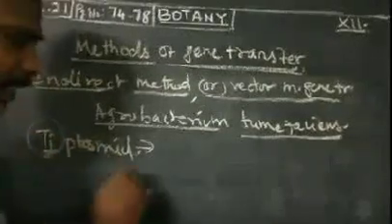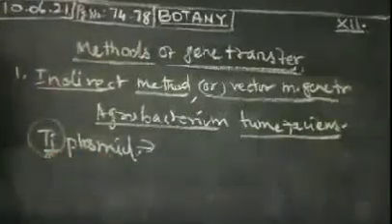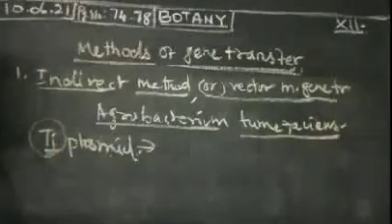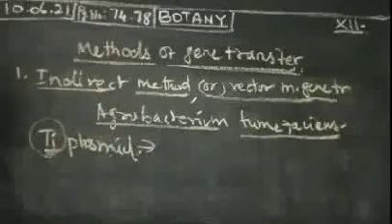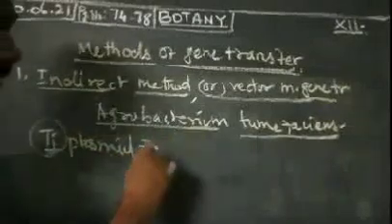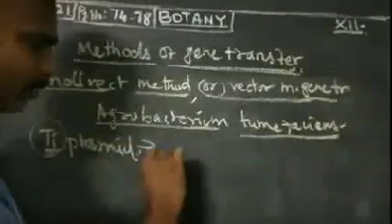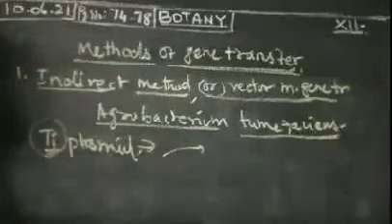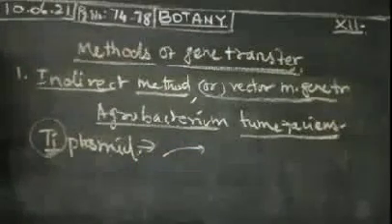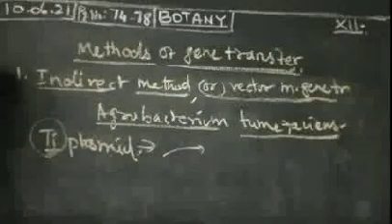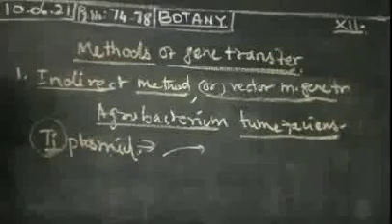The Ti plasmid is a large plasmid. With this plasmid you can transfer any kind of desired trait from one plant to another plant, or from one organism to another organism. This plasmid also has the tDNA, that is the transfer DNA, a region present in the plasmid.